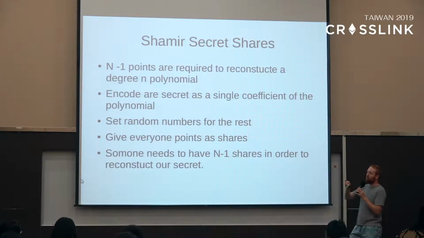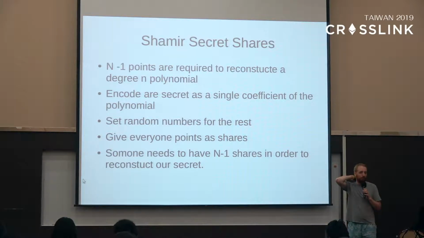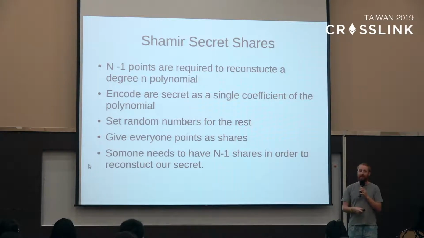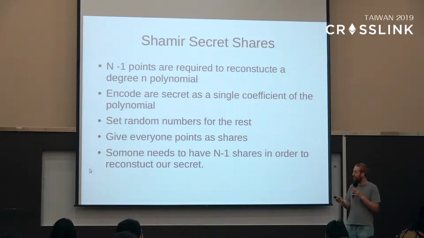So basically what we rely upon is the idea that you can reconstruct a polynomial of degree n if you have n minus 1 points. If you have n minus 1 points, you can do linear interpolation and recalculate the whole polynomial. So what we do is we encode the secret as a single coefficient of this polynomial, and then we randomly set numbers for all of the rest. Then we calculate points on this polynomial and we give them to people as shares. If someone gets two of these shares, they're able to reconstruct the polynomial and calculate the secret. And if they get one, there's no way for them to calculate any of it. They have no information about what the secret is.